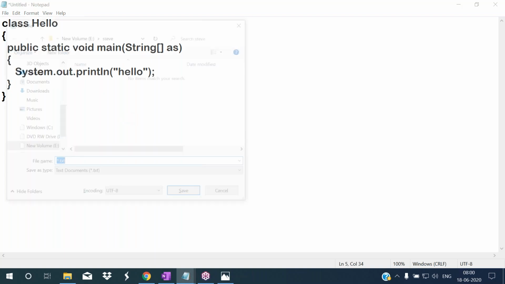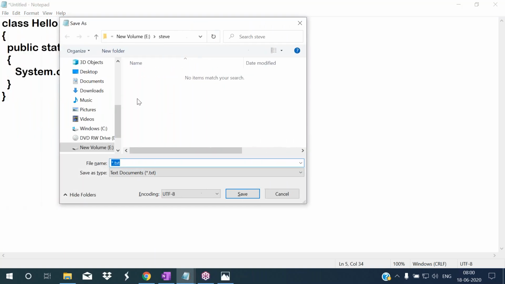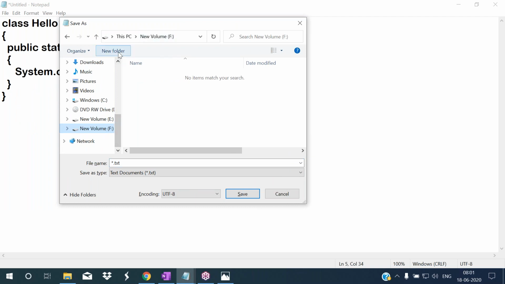I'm saving the program. Observe carefully here. I am saving this program in the F drive. In the F drive, I'm creating one new folder for our batch, and I'm giving this folder the name Java 730. Java 730 is the folder. Now observe here, I'm giving the file name as